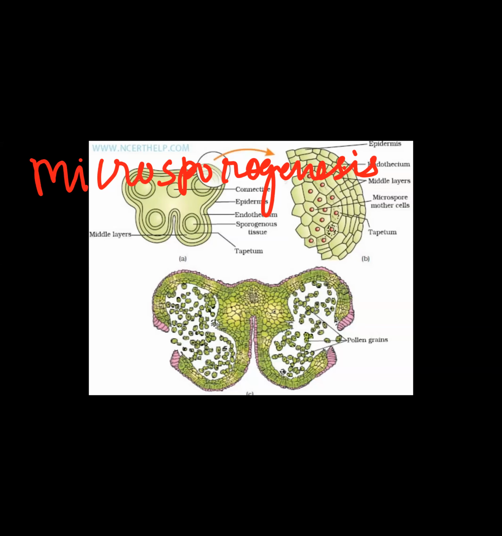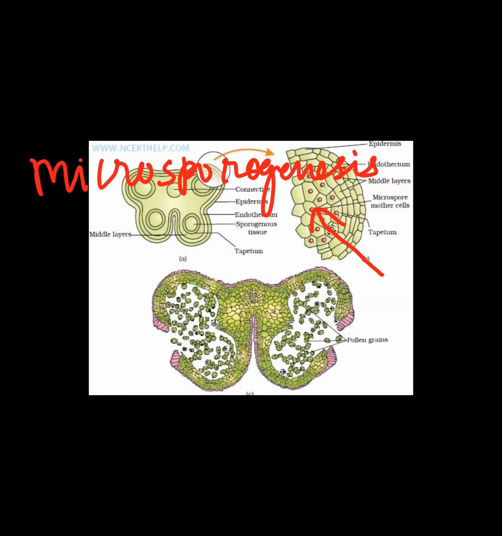As the anther develops, the cells of the sporogenous tissue, I'm talking about these cells, the diploid cells, they undergo meiosis to form cluster of 4 microspores, haploid microspores. These clusters are identified as microspore tetrads.